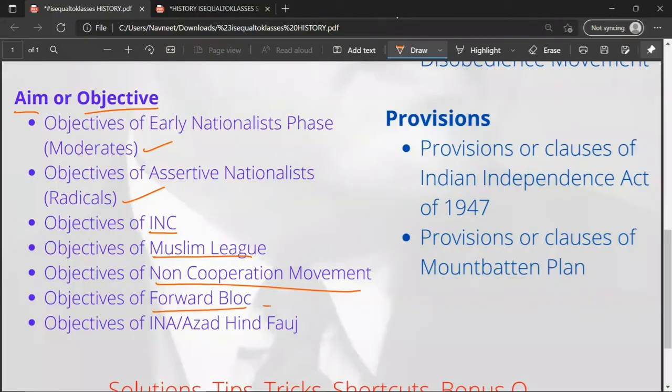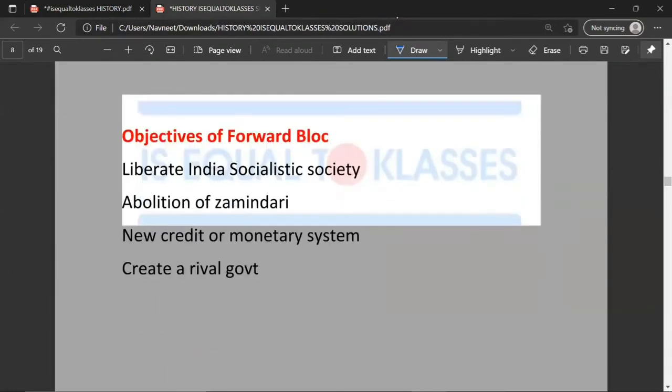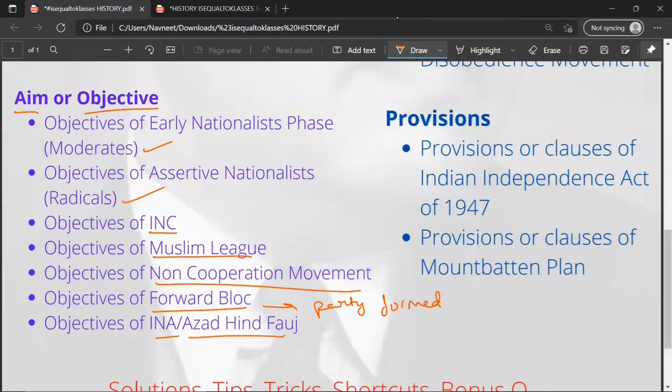Objectives of Forward Bloc. Forward Bloc was a party formed by Subhash Chandra Bose. Liberate India and provide a socialistic society. Abolition of the Zamindari system, wherein landlords had complete right to collect revenue from the peasants or farmers that used to work in their lands. Introduction of a new credit or monetary system, and create a rival government.